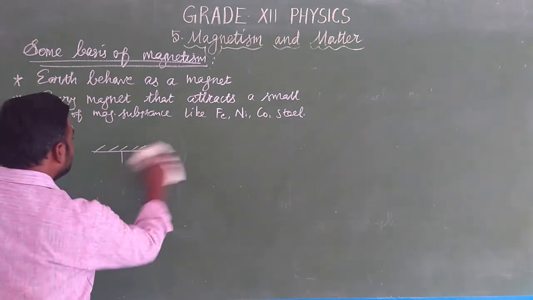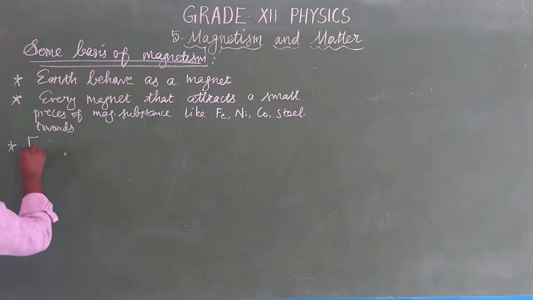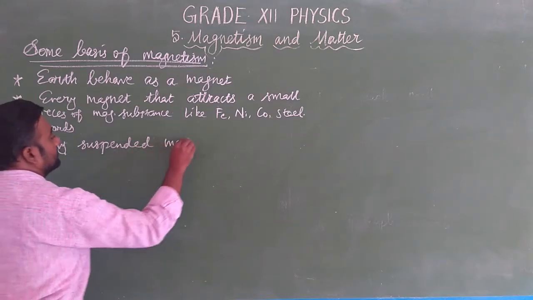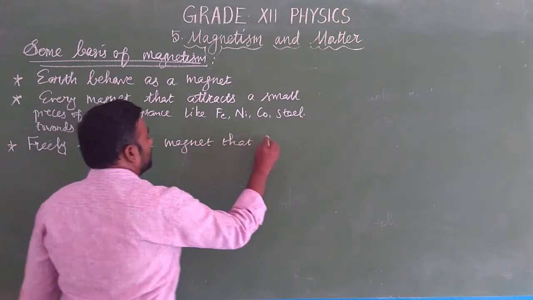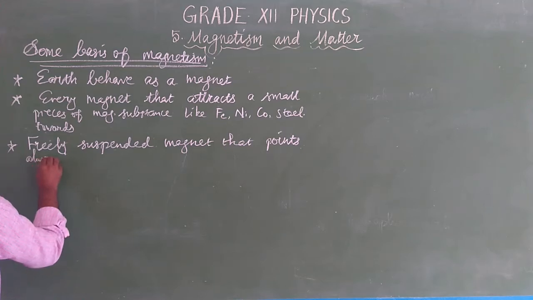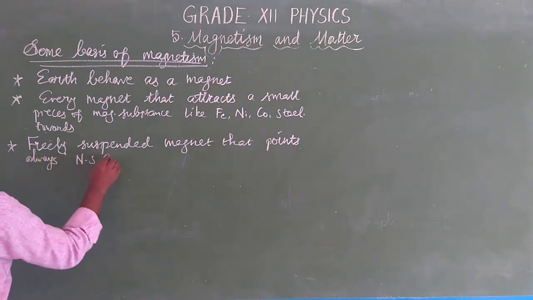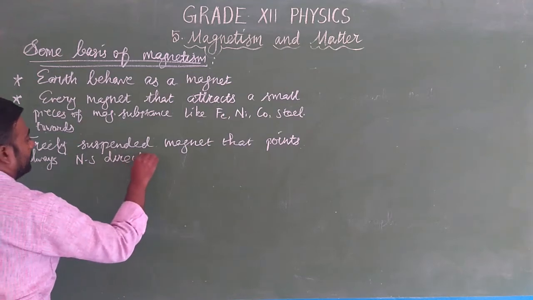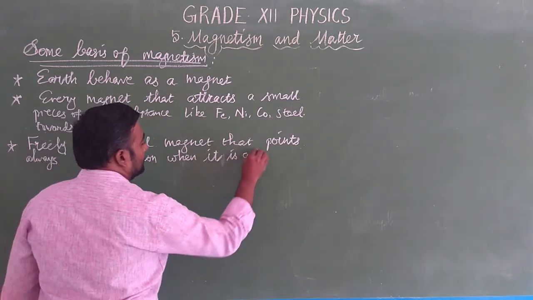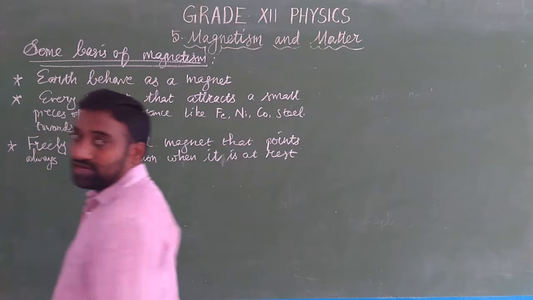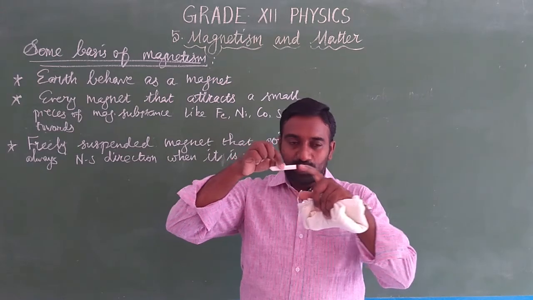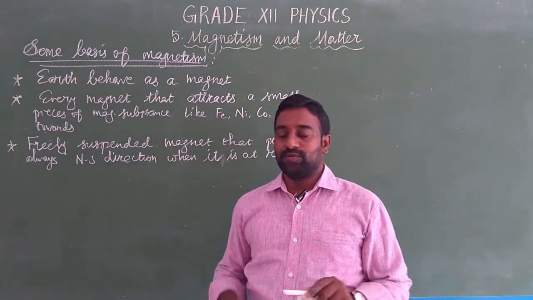That is the next point. Freely suspended magnet in rest always points in the north south direction when it is at rest. Okay, this is one point. That is, if we hang a magnet, it tilts and then comes to rest again. When it comes to rest, it faces the earth's south and the earth's north. And the next one,